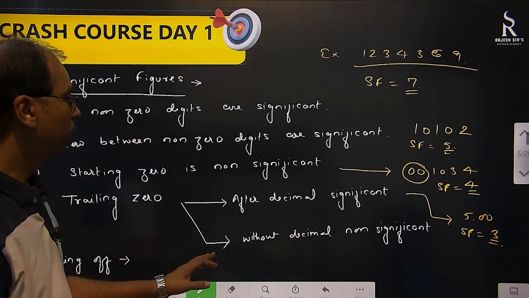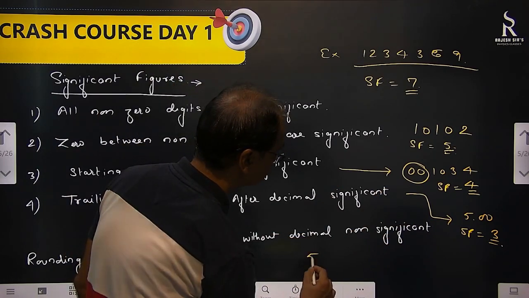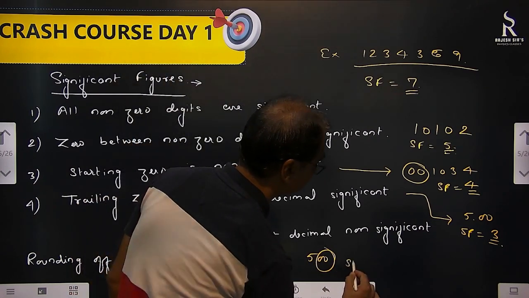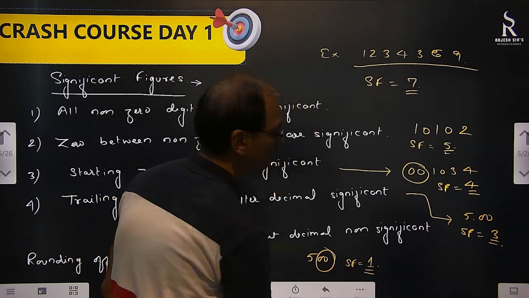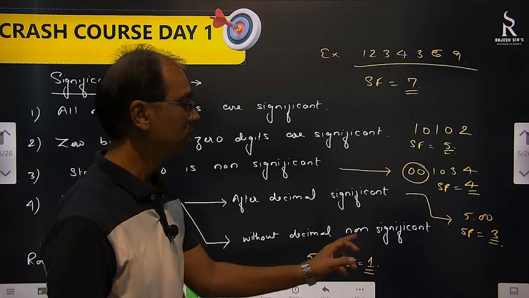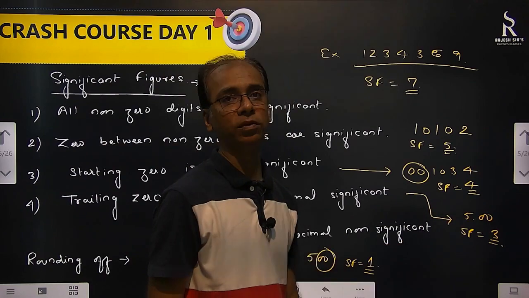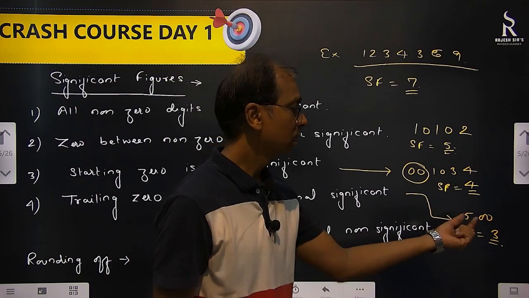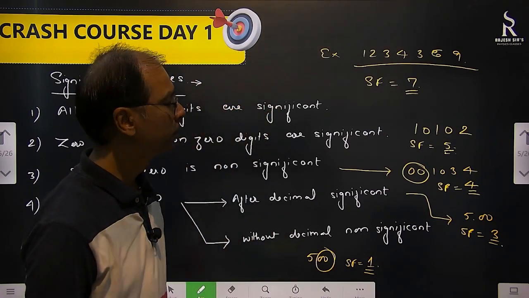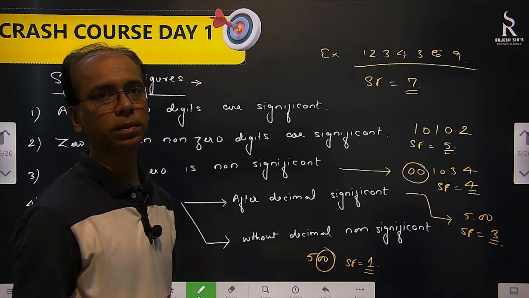Right? Then here without decimal, non-significant. If the same number, if I say 500, non-significant. Here significant figure will be 1. Just 1. Because trailing zeros without decimal are non-significant. But if decimal is there, this becomes significant. Because decimal says you how precise you are. We will see that. I am going to include it in our class. Okay. So this is significant figure 3, but here significant figure is just 1.